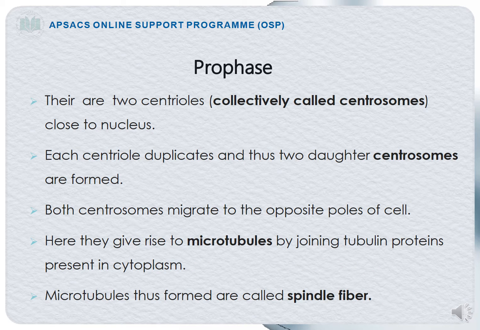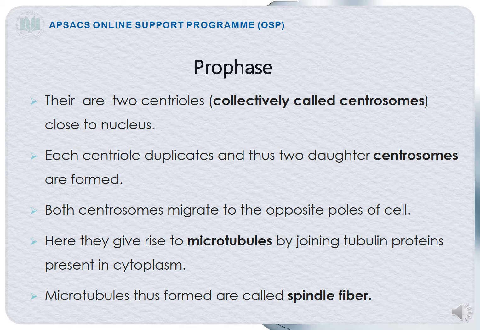Now, there are two centrioles close to the nucleus and the two centrioles are collectively called the centrosome. Now this centrosome will duplicate itself and they will move to the opposite poles. So both the centrosomes migrate to the opposite poles of the cell.